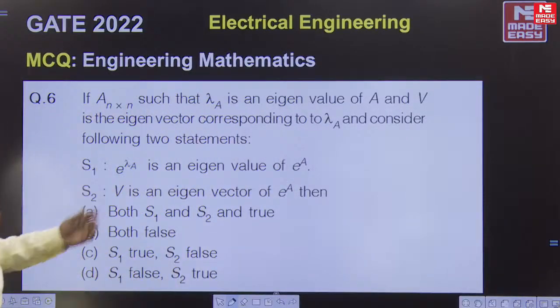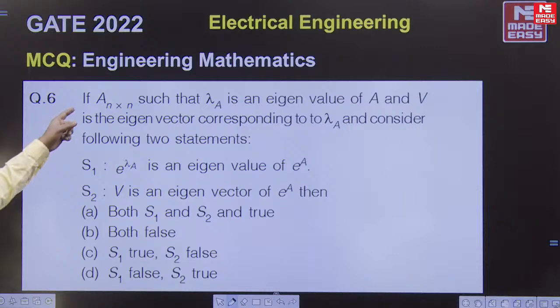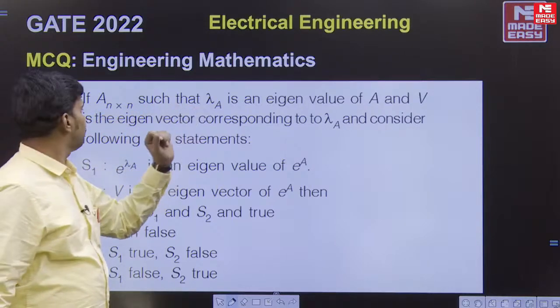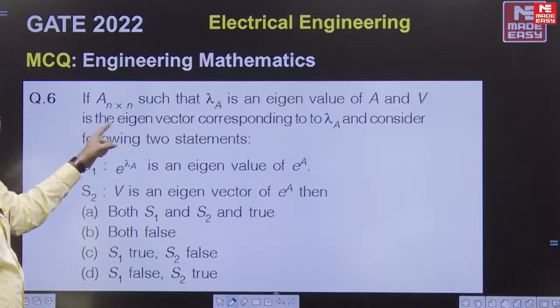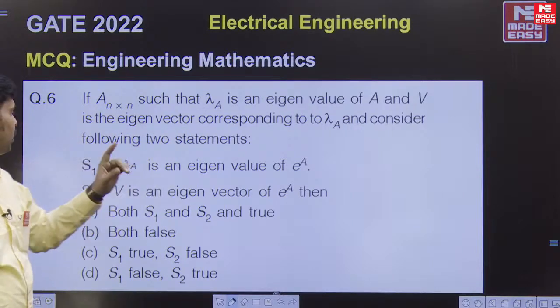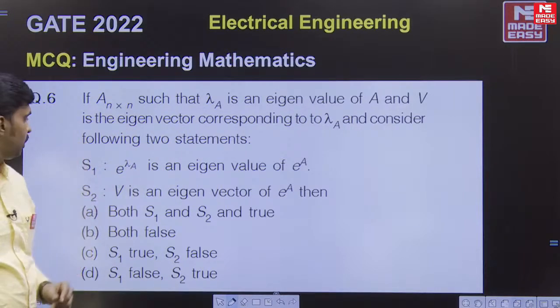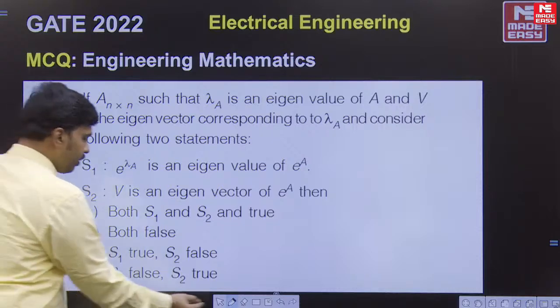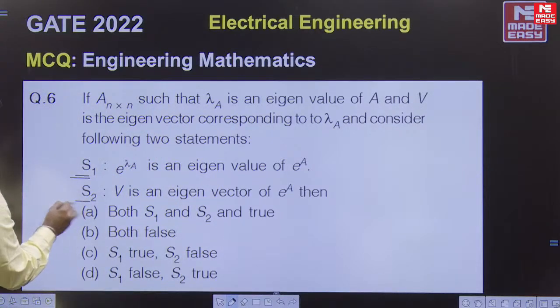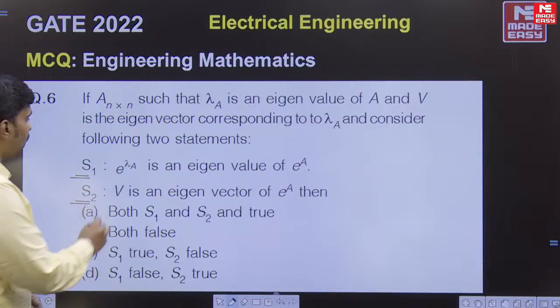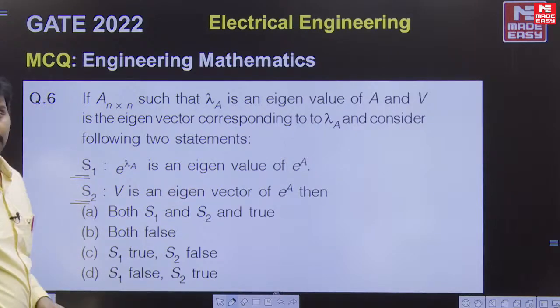Now, let's move on to the next question, dear. If A, n by n, is a square matrix such that lambda is the eigenvalue of A and V is the eigenvector corresponding to lambda, consider the following two statements. There are two statements given here, S1 and S2, right? S1: e power lambda is an eigenvalue of e power A.